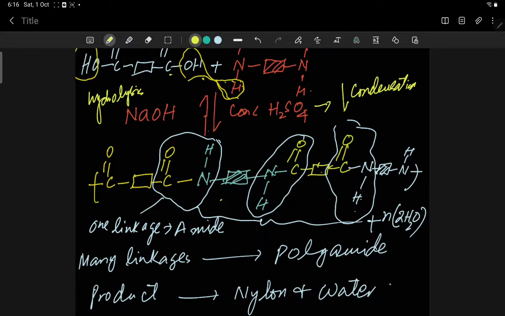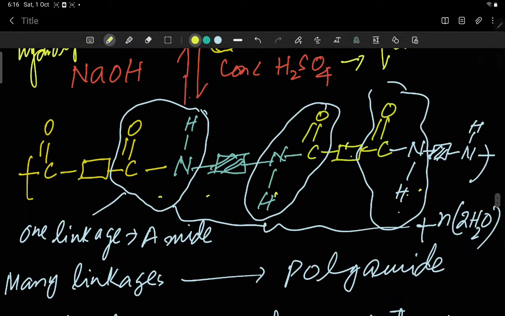So when we talk about this collectively, this is known as polyamide. So this is the product of this, and this is nylon. This whole structure is known as nylon. This linkage is the